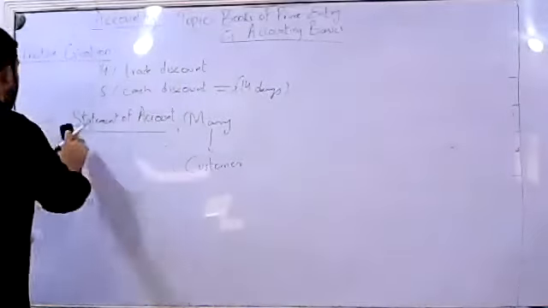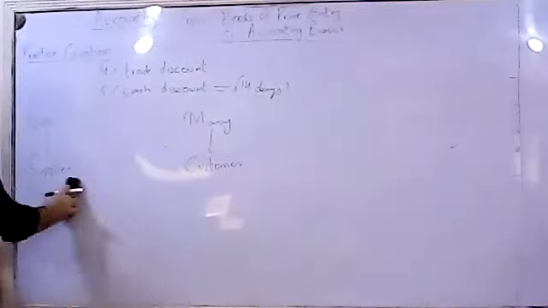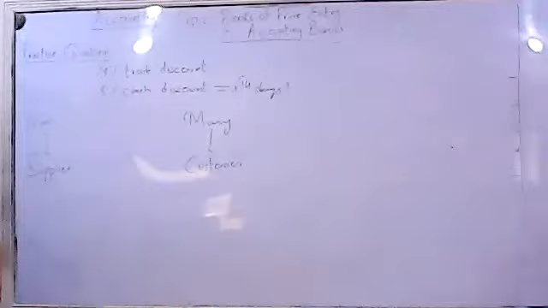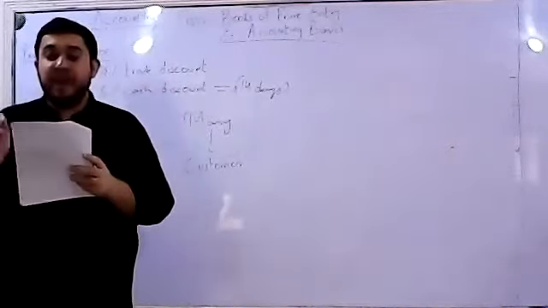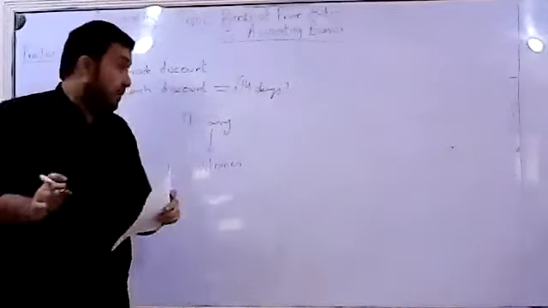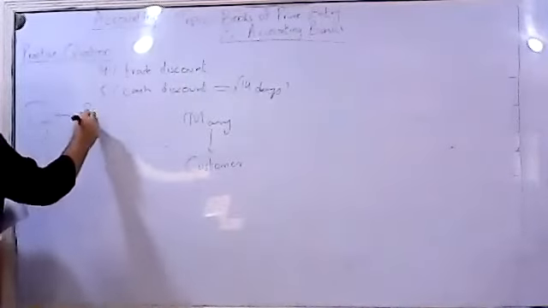Okay. This is how the scenario is. It says, write up the ledger account of Mary in the books of Kim. Whose books are we talking about? Kim's.